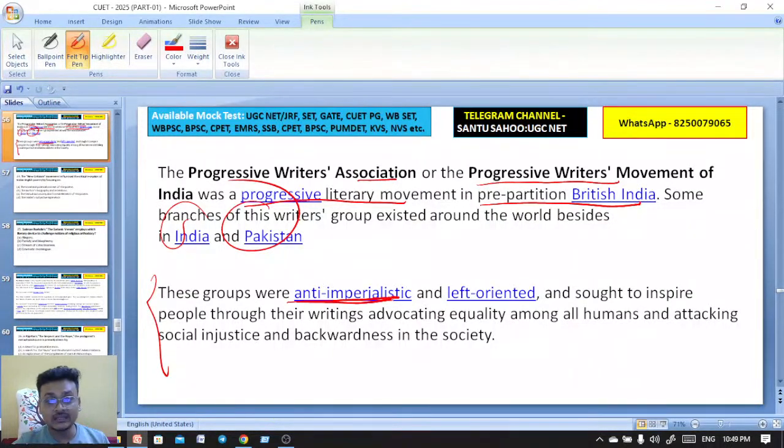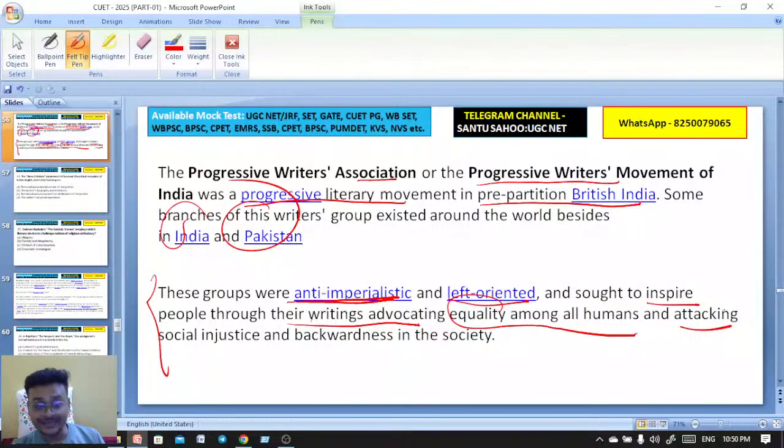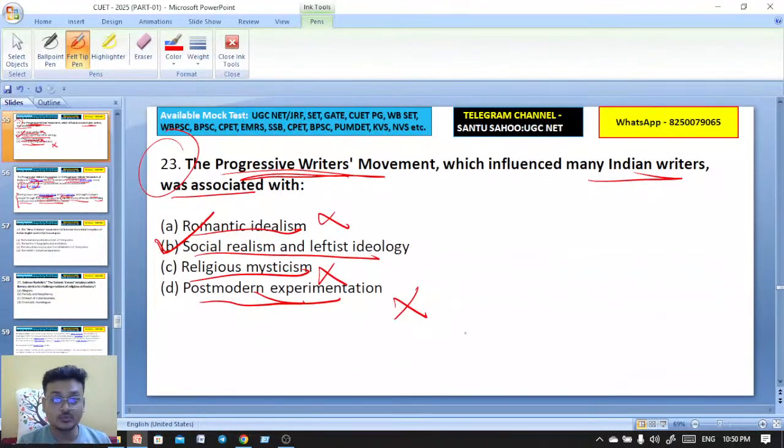They were anti-imperialistic and left-oriented. And they sought to inspire people through their writings advocating what? They advocated equality among all humans, and they were attacking social injustice, backwardness in the society. So here you see that the progressive writers movement is associated with social realism and leftist ideology.